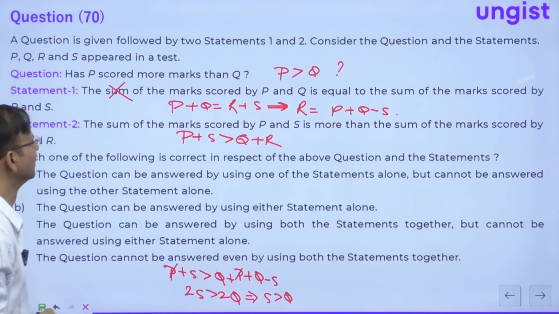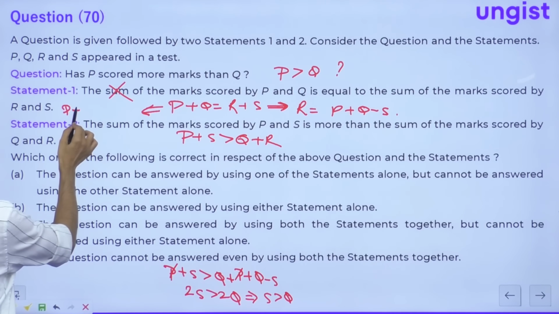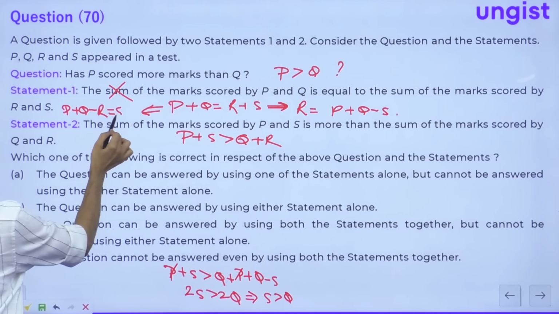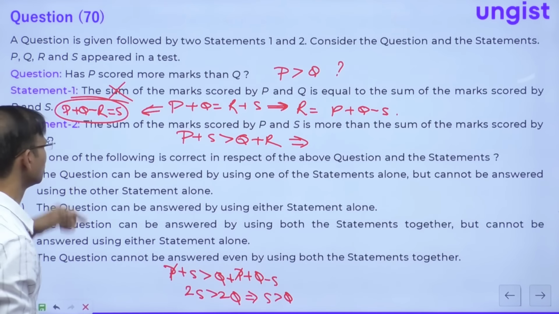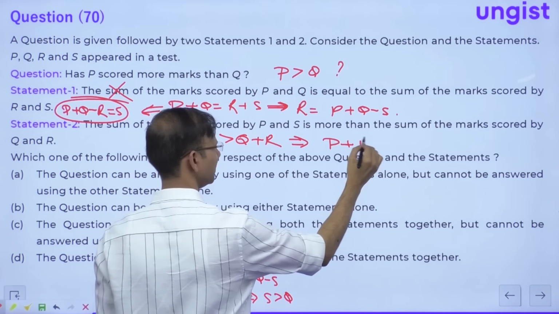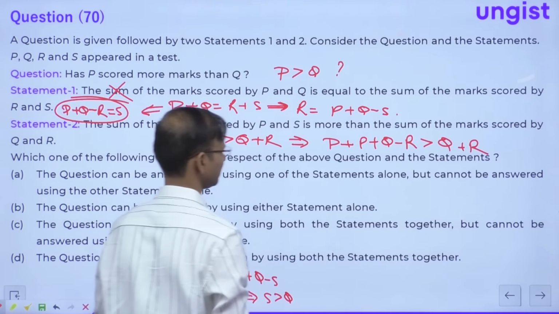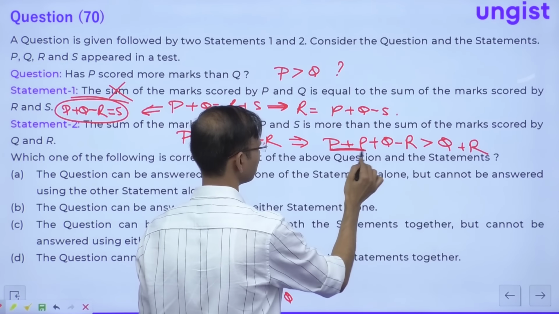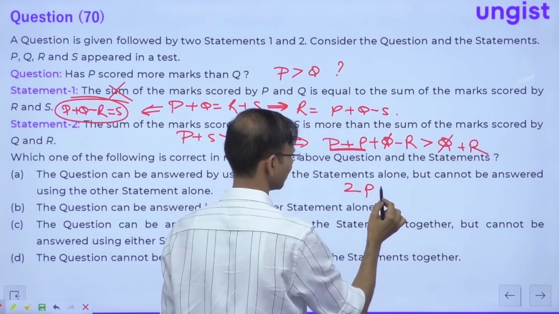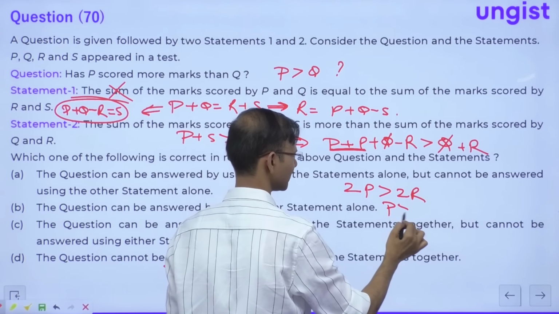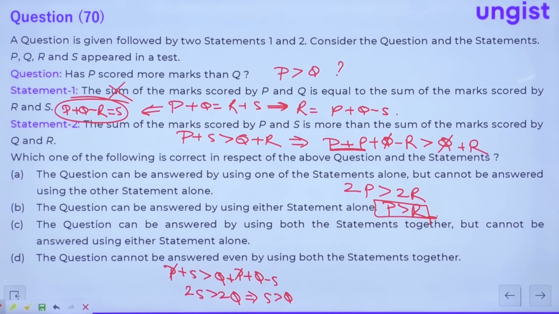Now let's take the value of S. Guys, P plus Q minus R is equal to S. So just put S, right everybody? S is P plus Q minus R. So P plus Q minus R is greater than Q plus R, right? So here this is 2P, Q you can cancel out, and this is 2R. 2P is greater than 2R, so P is greater than R. Guys, we can get P greater than R, S greater than Q.